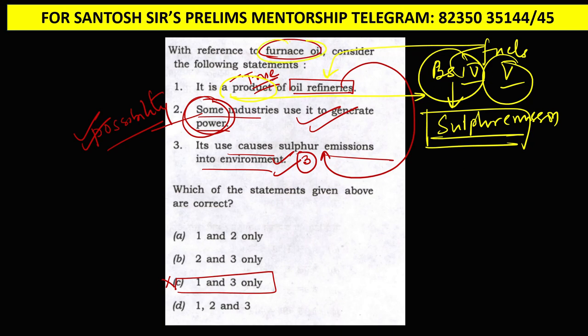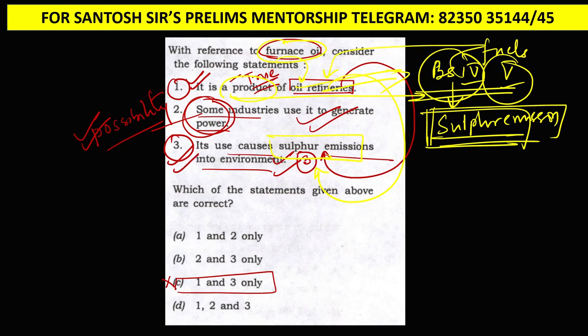So if furnace oil is a product of refinery, then obviously burning furnace oil will emit sulfur, because other products of refineries such as petrol and diesel also have sulfur emissions when we burn them. So guys, if 1 is true, automatically statement 3 is true. This cause and effect works really well in UPSC prelims examination. You can see this question was so easy. Anyone could have solved this with just some common sense.